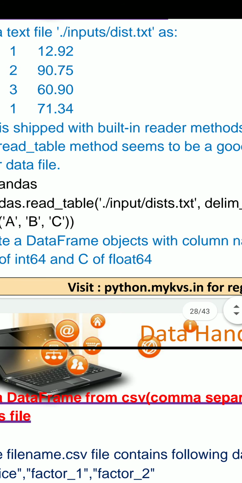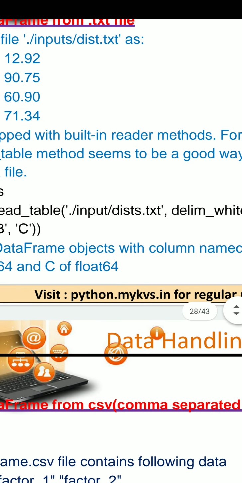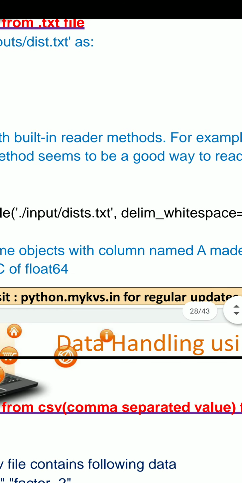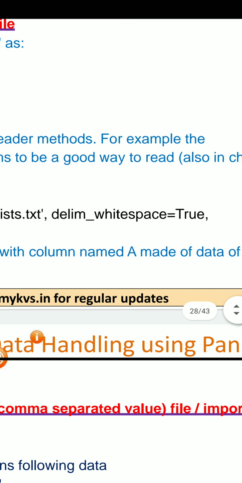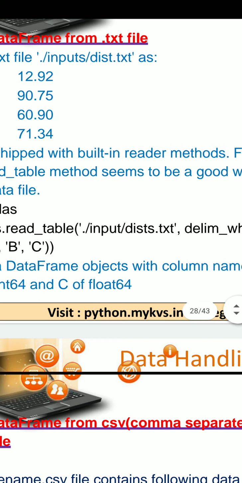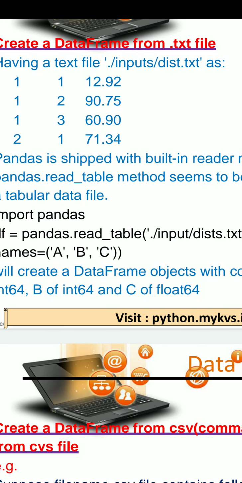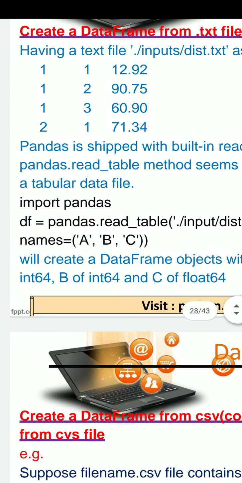Here we have to mention the txt file path, the complete path, of whatever file we already have, and we have to mention delimiters as white space. White space means a space between values, just similar to 1 and 1 there is one space, then next 1 1 2 9 2, so continuously there are spaces between multiple values.